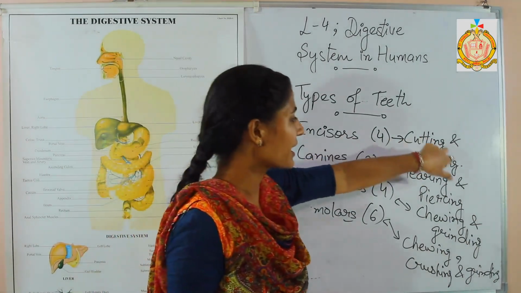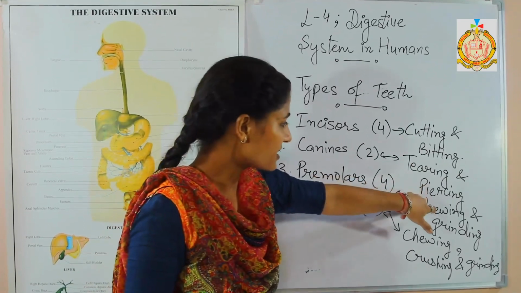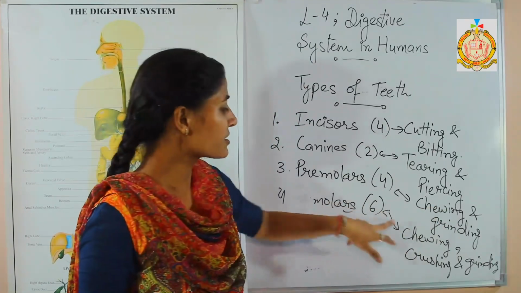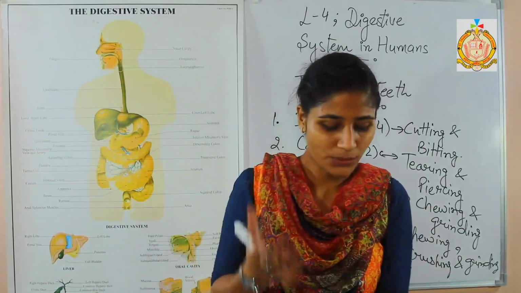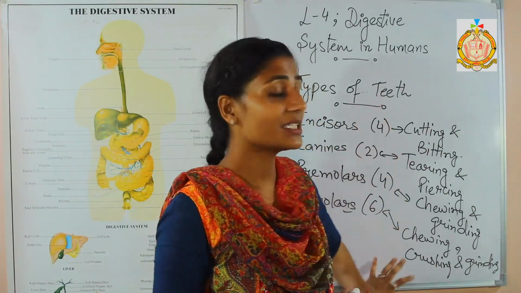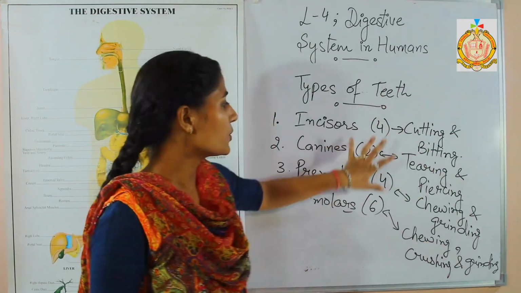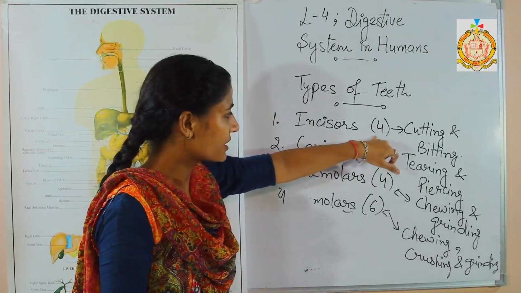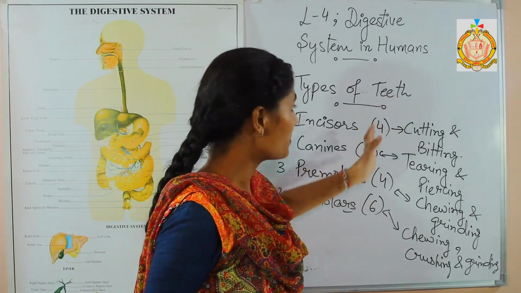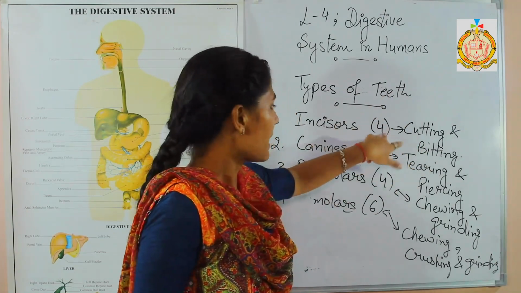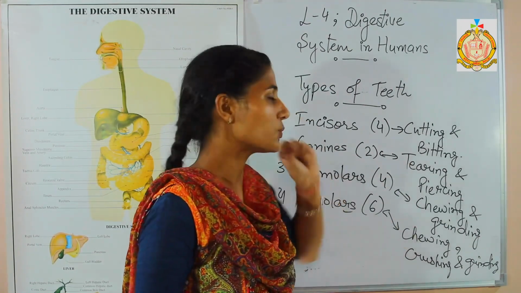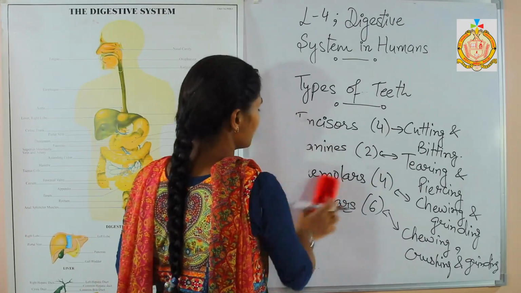Incisors we are using for cutting and biting, canines for tearing and piercing of the food, premolars for chewing and grinding, and molars for chewing, crushing and grinding. So this is the work of the teeth. There are 4 types of teeth, and by that way we are using them. As I told you, the number of teeth that I have written here is for a single jaw, and that will be doubled in the mouth. Incisors 8, canines 4, premolars 8, and molars 12 in number in the mouth. So by that way, the teeth will be 32.